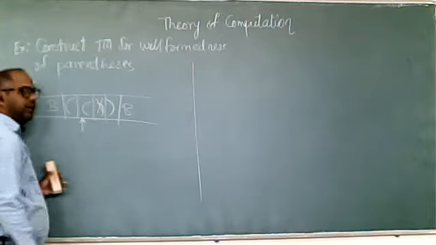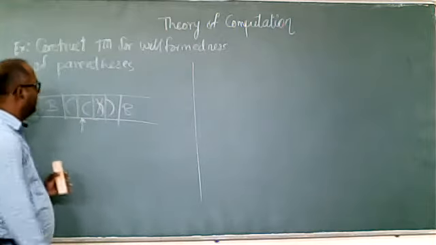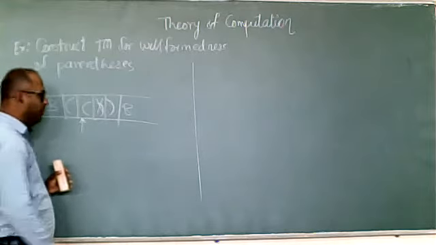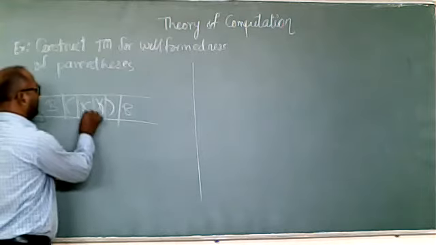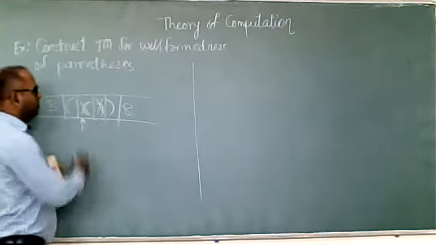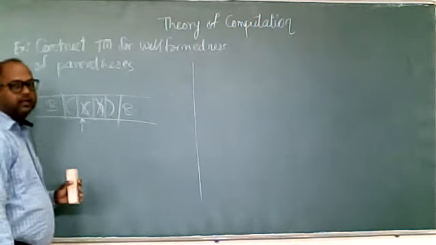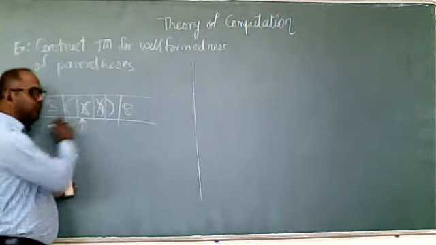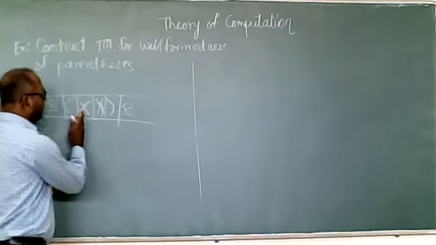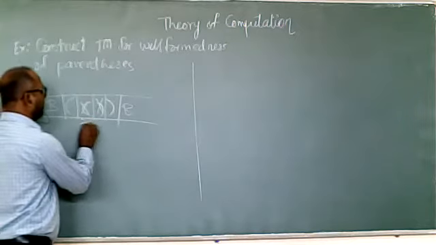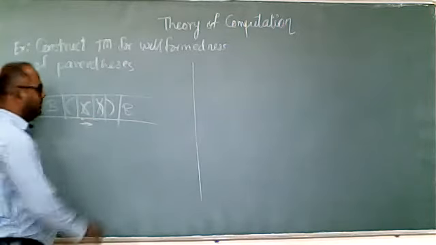Now the head is here, and here we are getting the opening bracket. So we'll mark this opening bracket as X. So for that closing bracket, we found the opening bracket. This is one cycle. After finding the opening bracket, we'll just change the direction again.